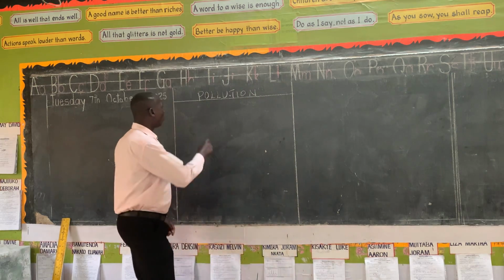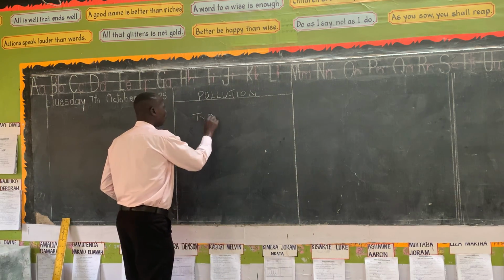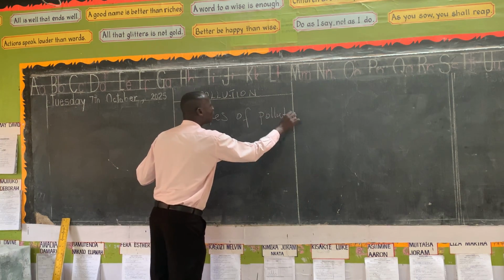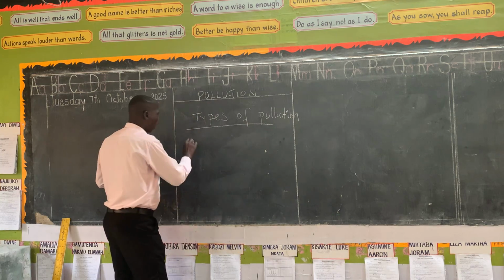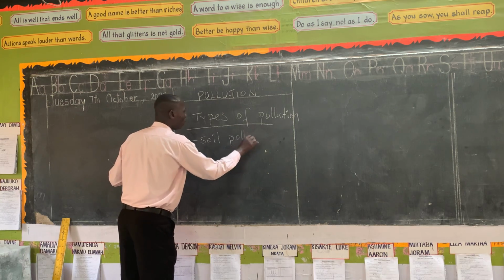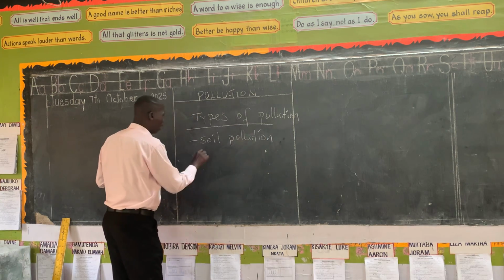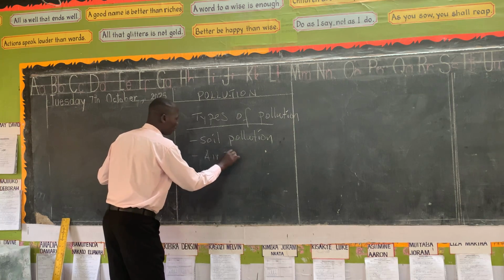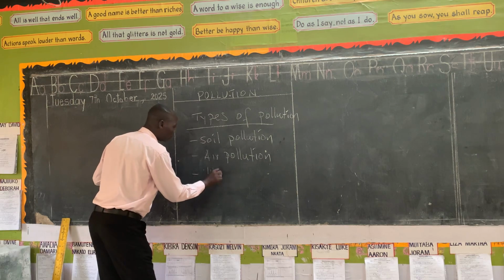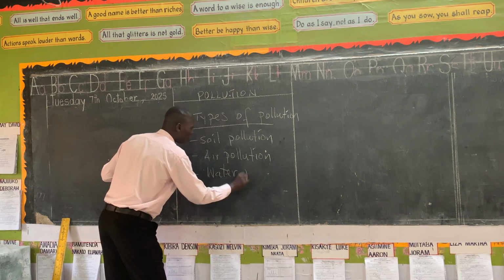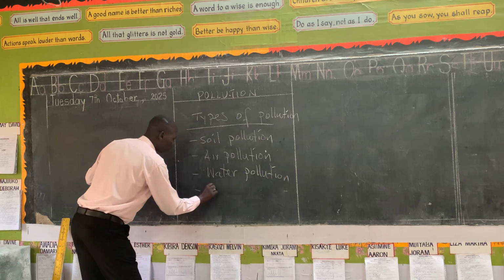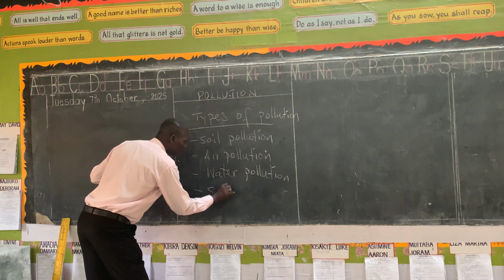We have got what we call soil, right? Types of pollution. We have soil or land pollution. We have air pollution. We have water pollution. And then we also have what you call sound pollution.